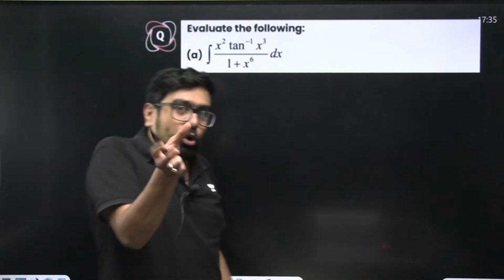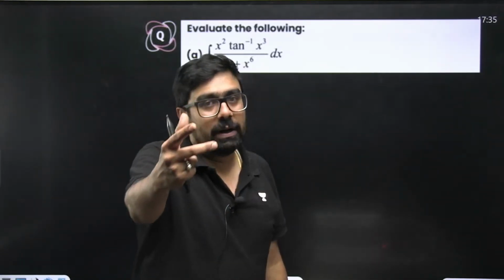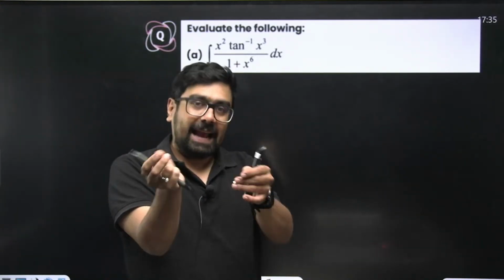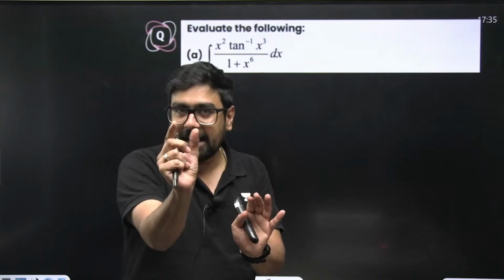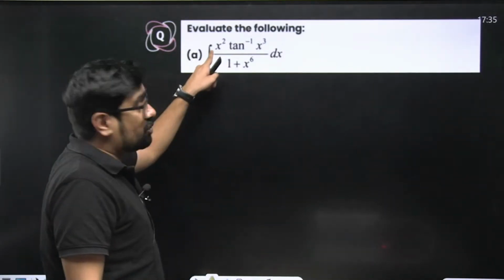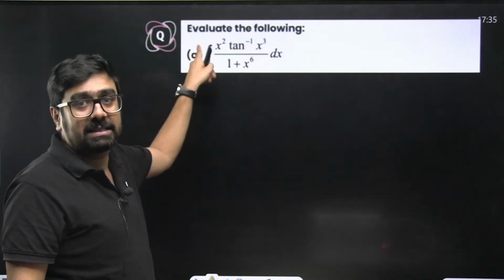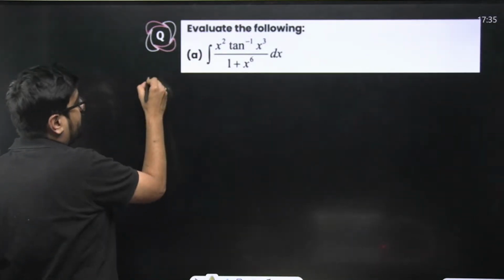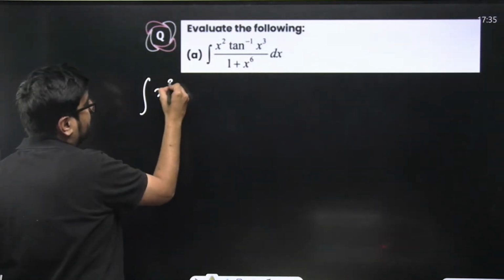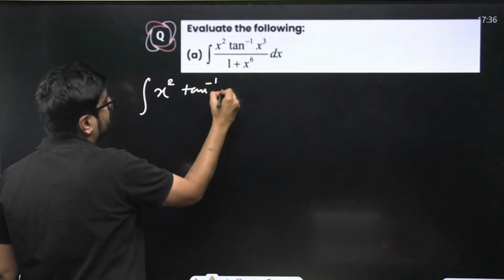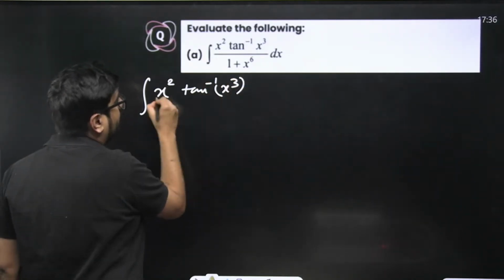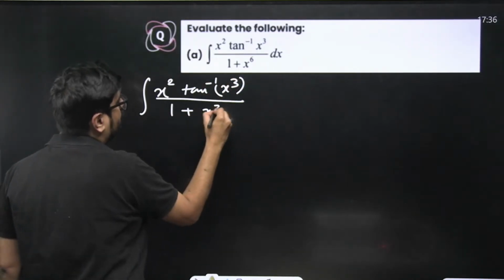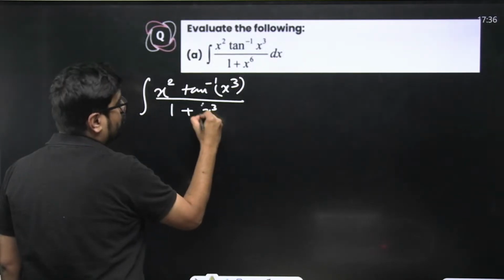So x cube's derivative is 3x square. Don't worry about the constant. In 3x square, x square is also there with dx. So the general strategy: over here I'll write this in these terms, tan inverse of x cube divided by 1 plus x cube whole square.